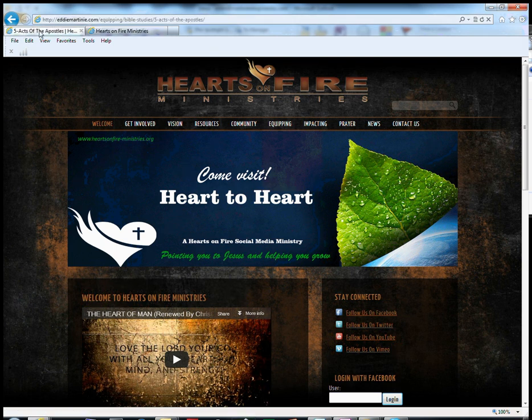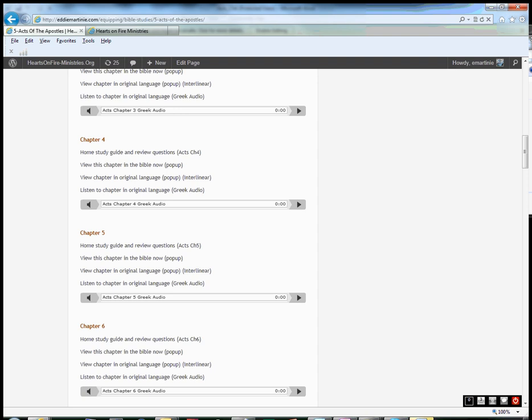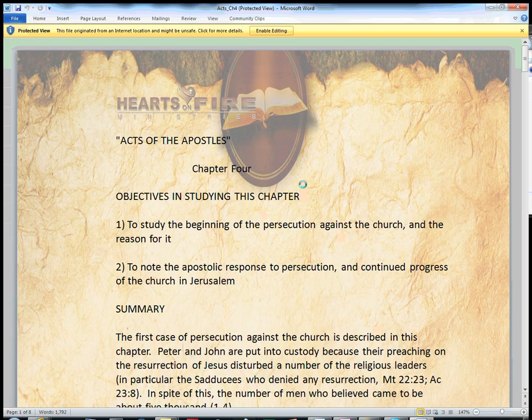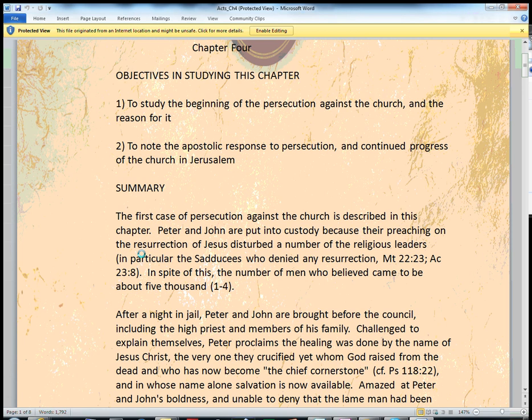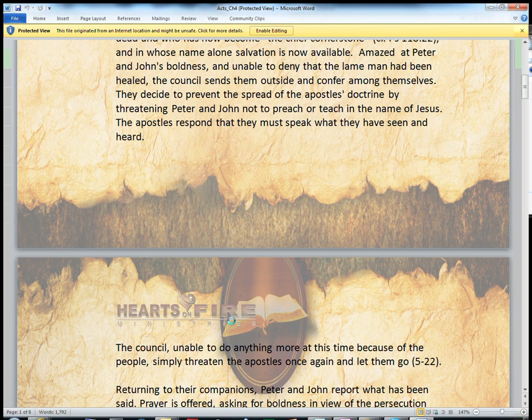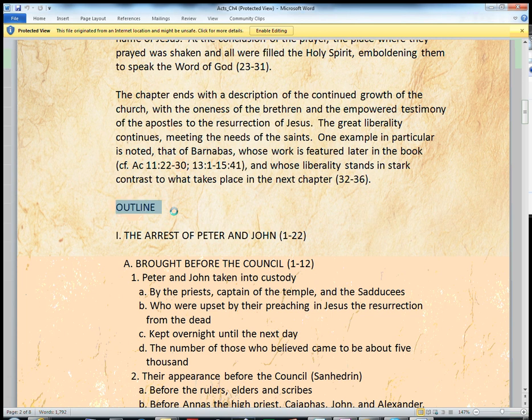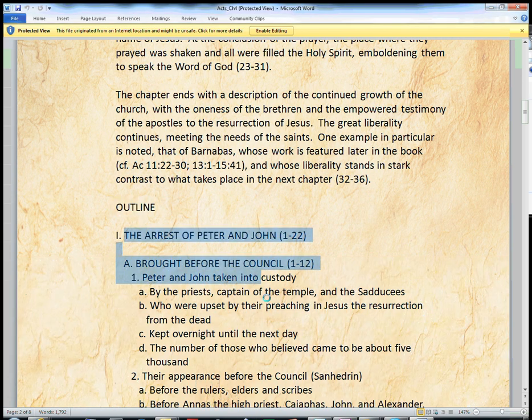Going back over here, looks like this is opening up. My internet is very slow. But this is what the Bible studies look like. It's very simple. Acts of the Apostles, chapter 4 we opened up. It opens up with what are the objectives in studying this chapter? What's the summary of the chapter? Then we come with an outline. This is just an outline of the entire chapter.